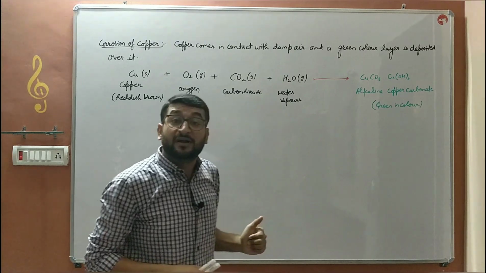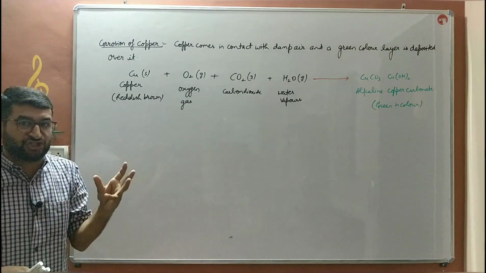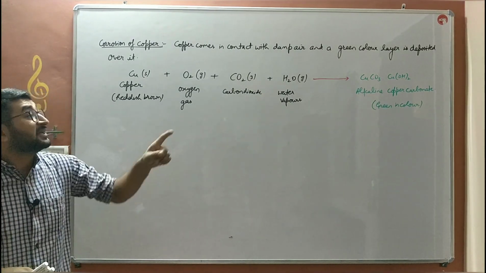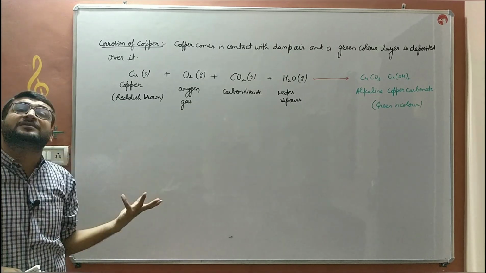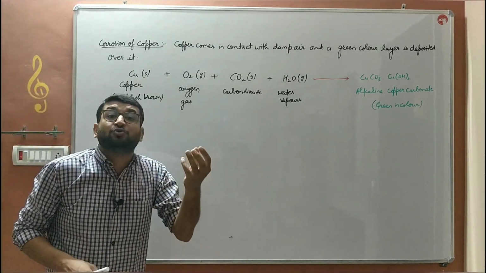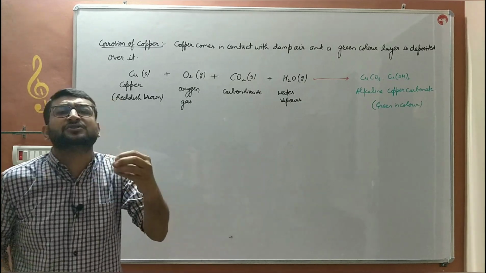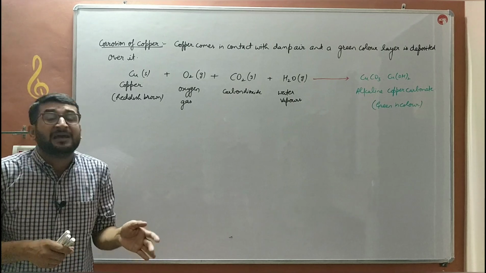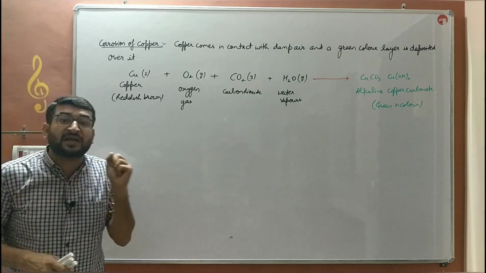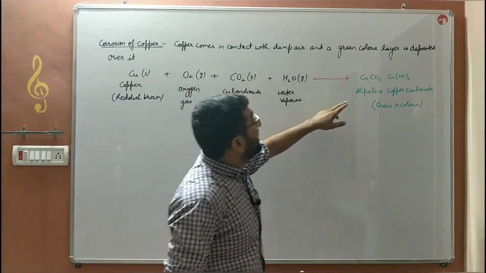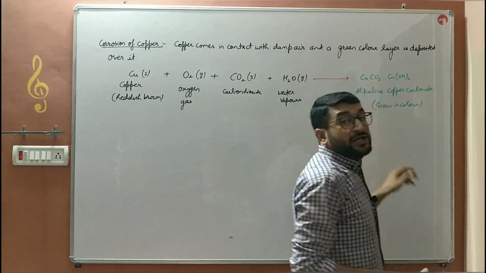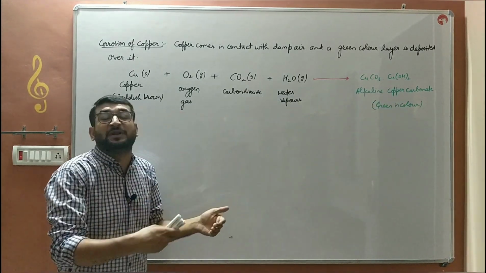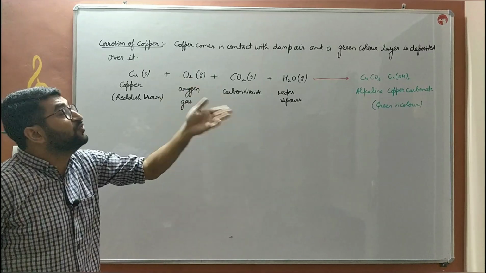To remove this layer, we treat that tarnished, means dull copper, that rusted copper, with acidic juice like lemon juice or tamarind juice. Tamarind juice contains tartaric acid and lemon juice contains citric acid. Those acids react with this basic salt, a neutralization reaction takes place and this salt is removed.